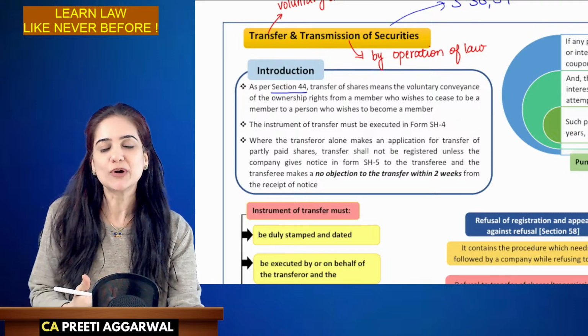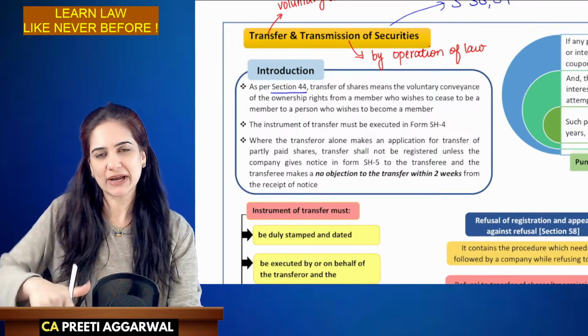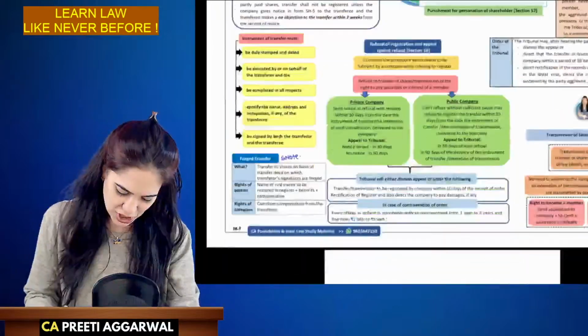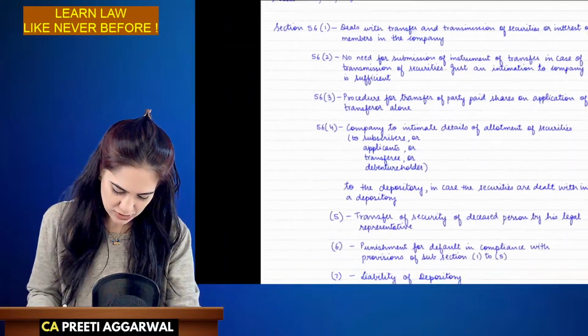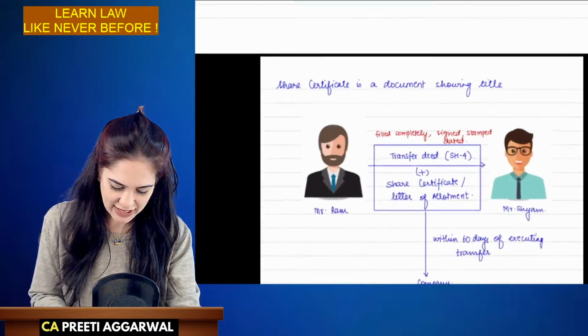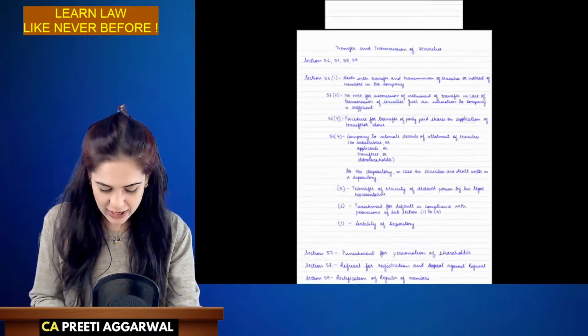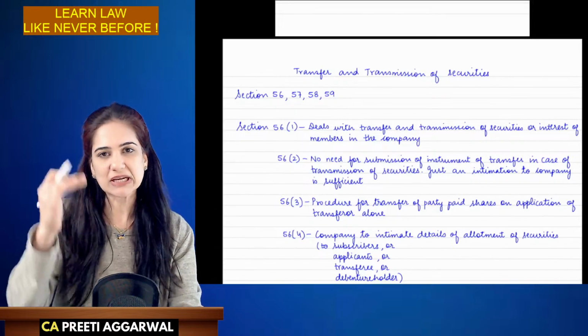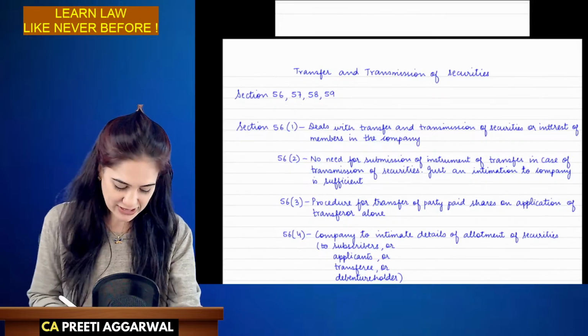Like I want to cease to be the owner and I will transfer it to someone who wants to become the owner. So I have a small chart for you as to how the entire procedure takes place. I also have a detailed list of section numbers. Yes. So these are the section numbers which are important for exam from this chapter.